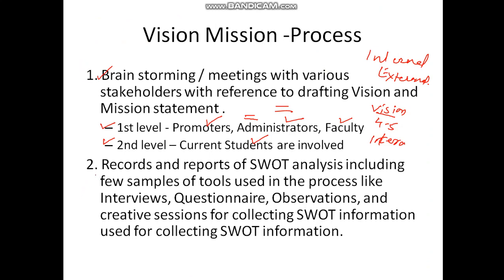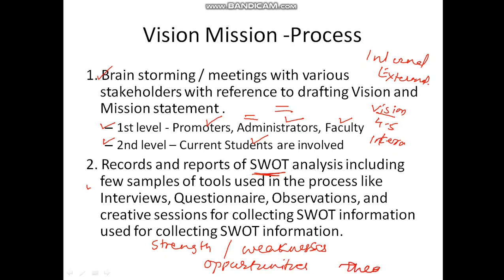Then, when you are having the brainstorming, at that time you have to record a report of your SWOT. So what are your strengths, what are your weaknesses, what are your opportunities, and what are the threats that you can have.